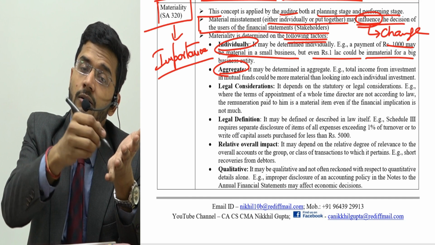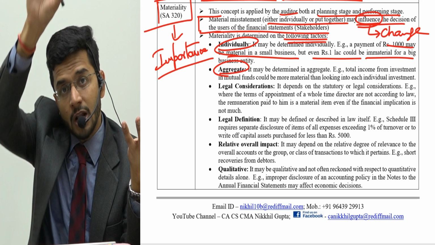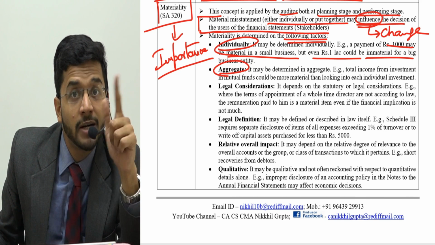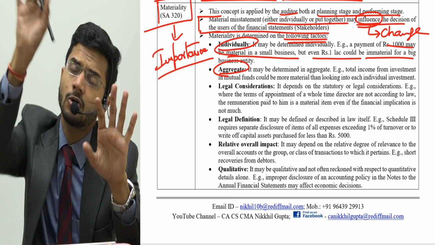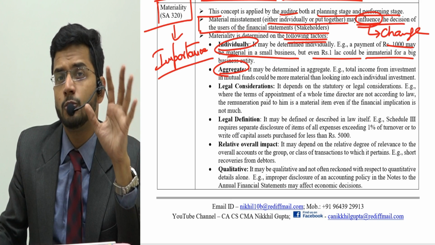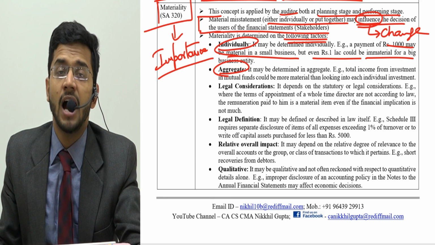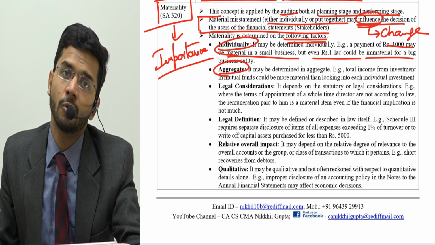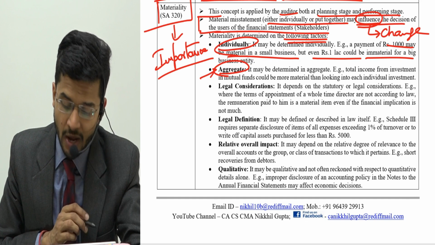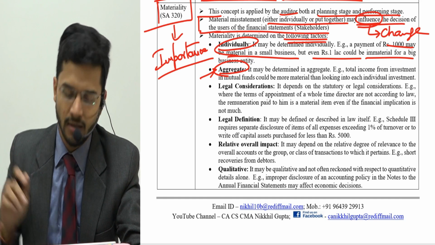You have to write it in an audit notebook or in an Excel sheet. You have to total all the errors which have been made during the year, and if those errors are above materiality, so suppose 1000, 1000, 1000, 1000, many 1000s are there and they total up to 10 lakh rupees, then what will you do? You will definitely highlight this error in the audit report. So if the individual amounts aggregated together are above the materiality threshold, then they become material.